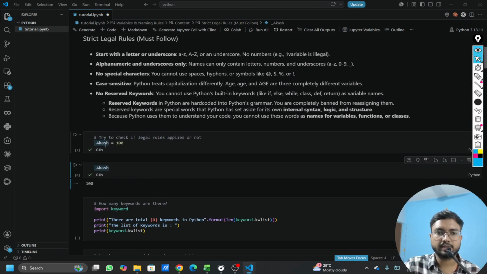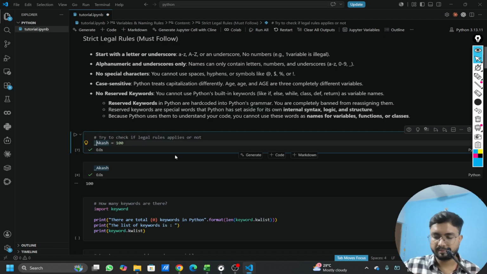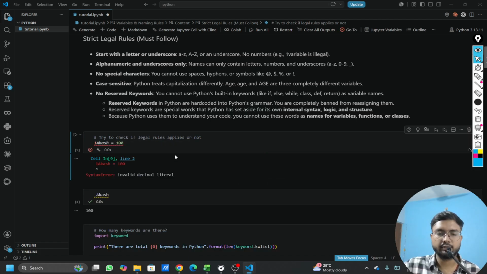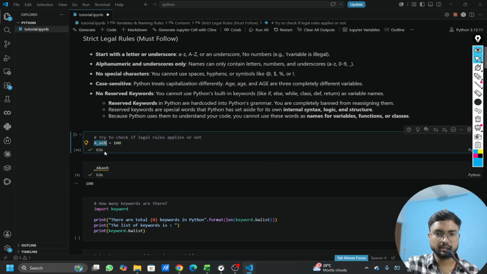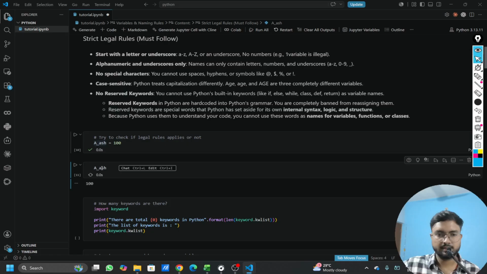Next, we can try to start with a number. See, I'm getting the error. Even my VS Code is saying that it's not correct syntax. So we have to remove the number from the beginning. Now this is clear, the first rule. Then it's coming to the second rule, which is that it should have only alphanumeric characters. So let's try to add something like an underscore in between, and it will run. It has run because it can take an underscore in between.